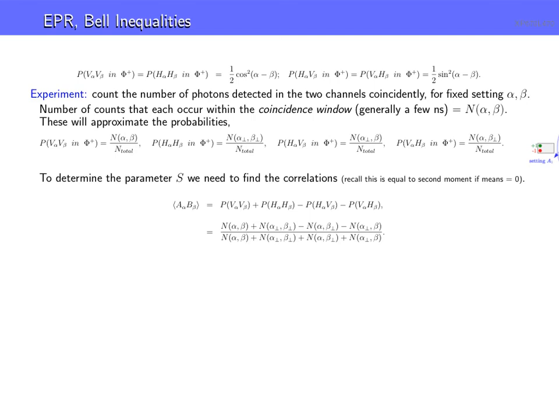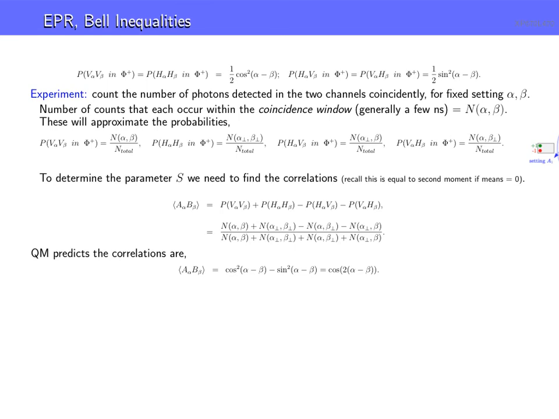Also, we can go back and insert our predictions from quantum mechanics up here. That's easy, we just stick them in. We see that there's a half here, but we have 2 of them, so we get cosine squared of alpha minus beta, minus sine squared of alpha minus beta, which is equal to cosine of 2 times alpha minus beta. And this is the quantum mechanical prediction we're after for the correlation.